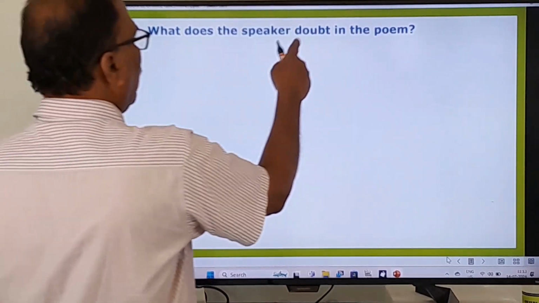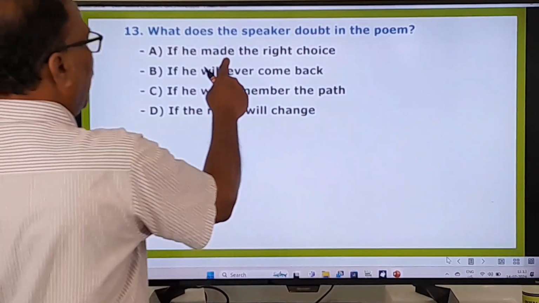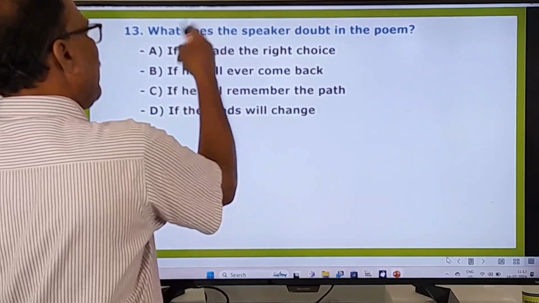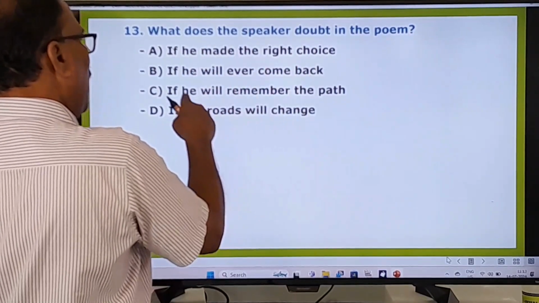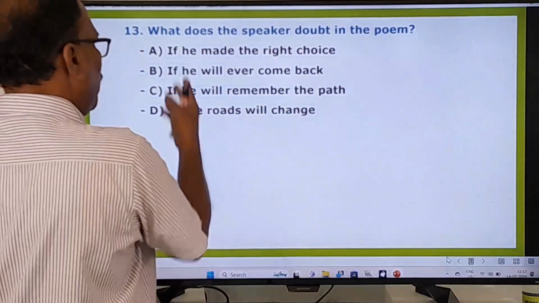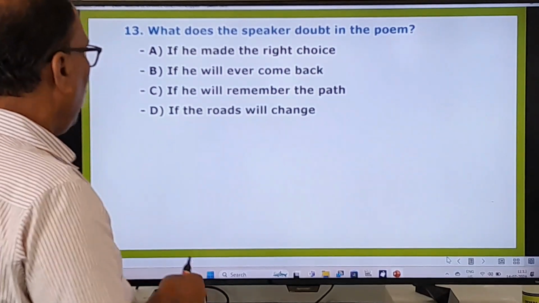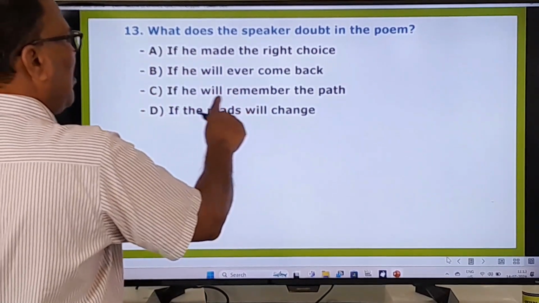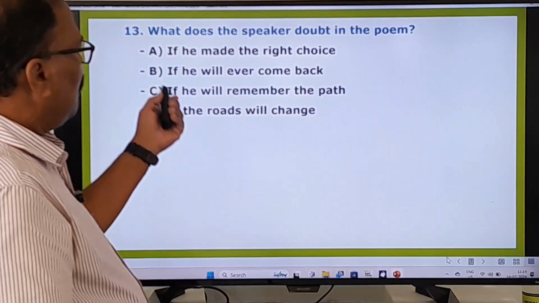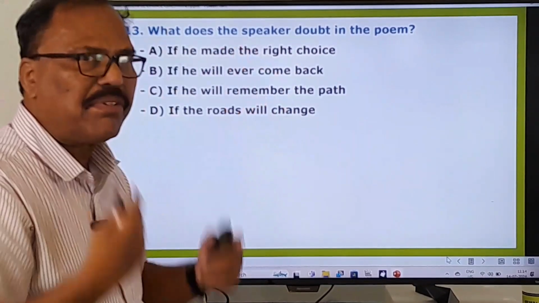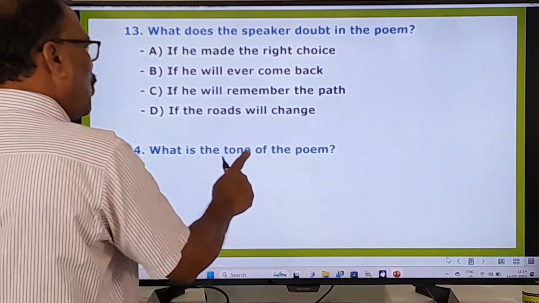13th question. What does the speaker doubt in the poem? What does he doubt in the poem? If he made the right choice, whether he made the right choice, if he will ever come back, whether he will ever come back, whether he will remember the path, whether the roads will change. You might be getting confused whether it should be whether or if. Okay, right. What kind of doubt does he have in his mind? Okay. What is the tone of the poem?